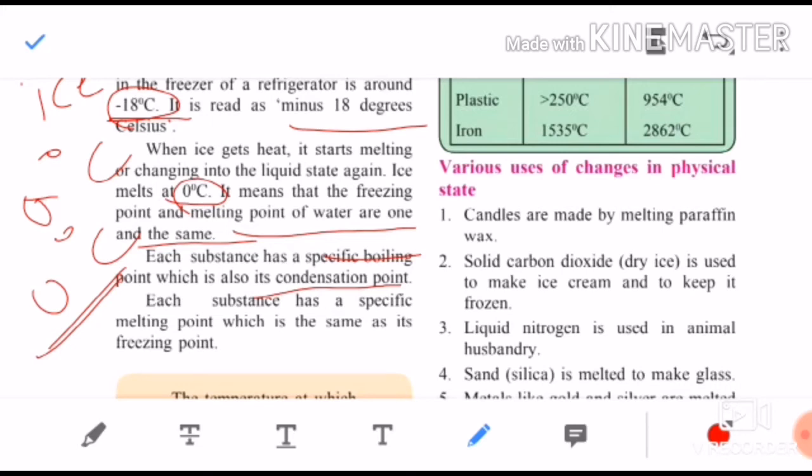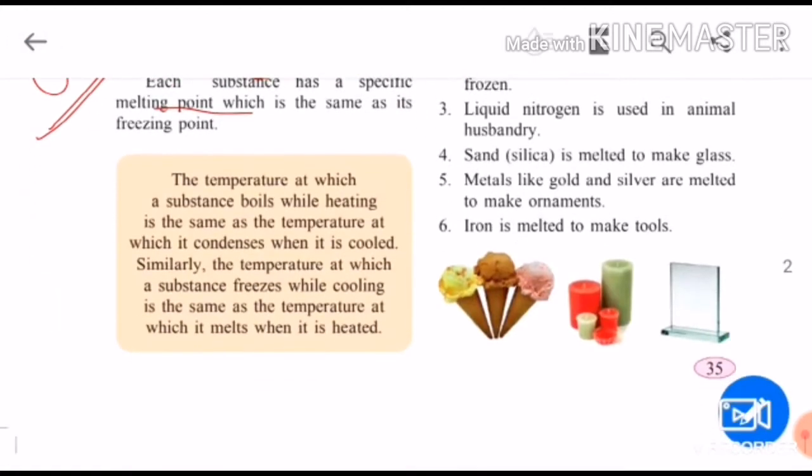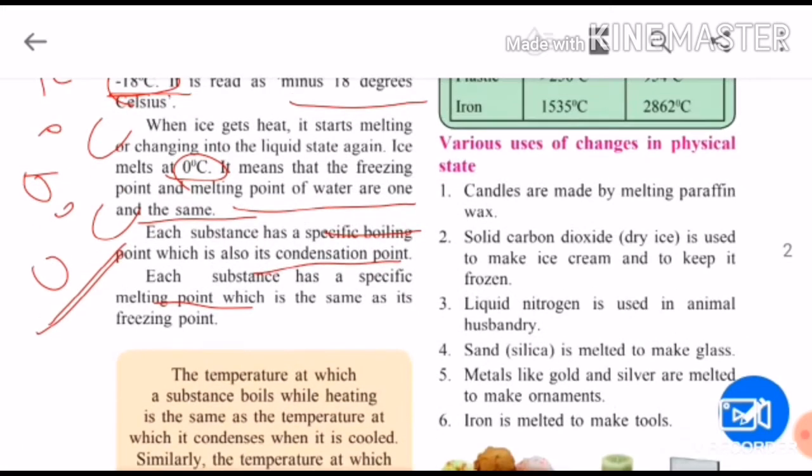So each substance has a specific melting point and freezing point. Just see, the temperature at which a substance boils while heating is the same as the temperature at which it condenses when cooled. We have seen this in boiling. Similarly, the temperature at which a substance freezes while cooling is the same as the temperature at which it melts when heated. We have seen this already.